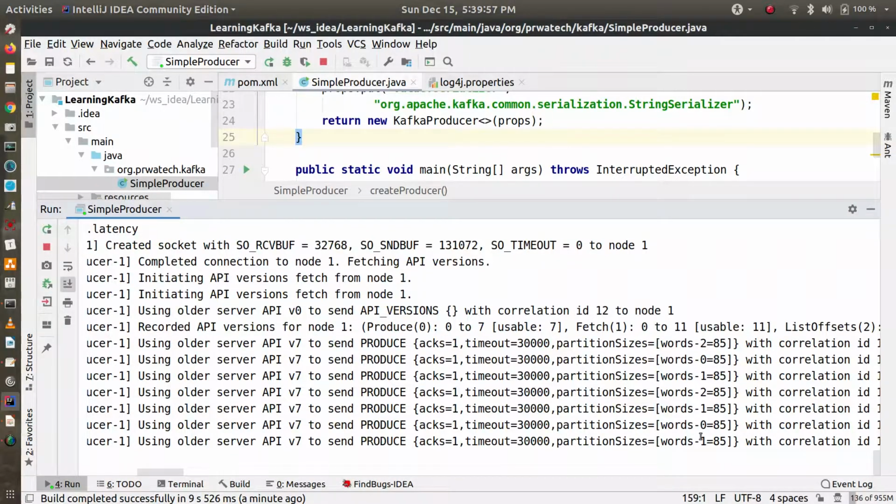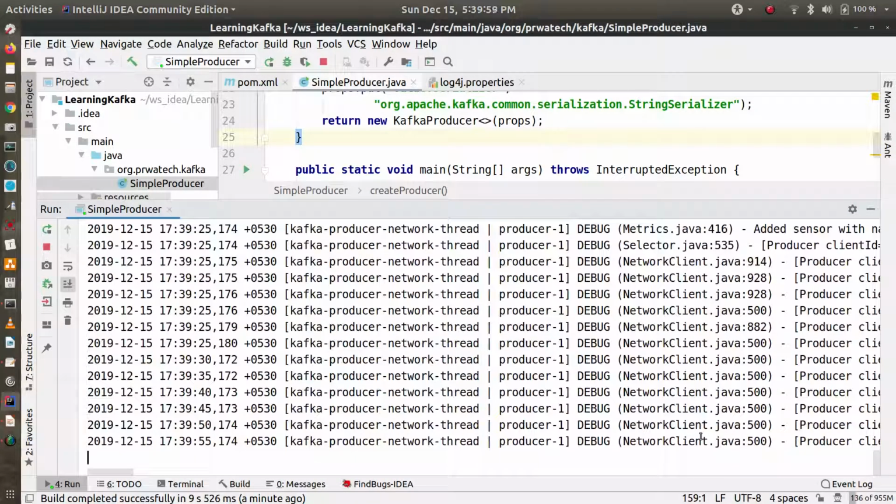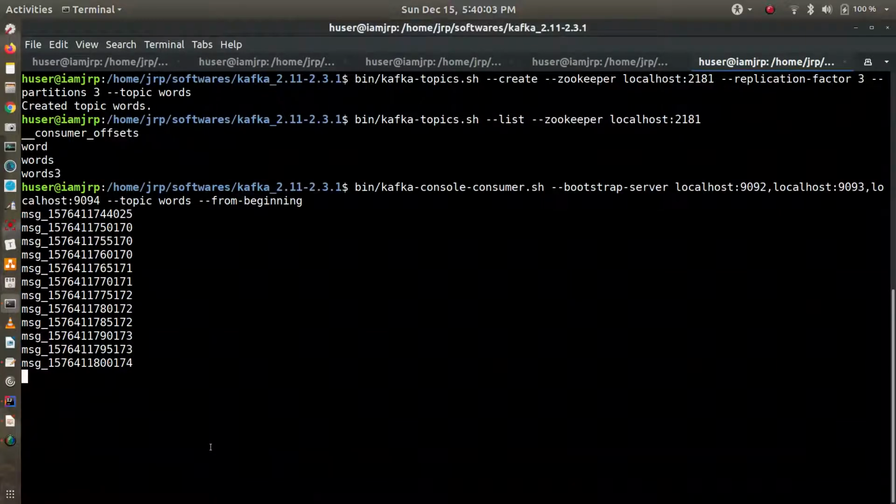So now in every 5 seconds, the messages are being pushed to the Kafka broker. Now let's see the consumer part. In every 5 seconds, Kafka messages are arriving. You can see 800, 805, 810. That's why I have put the system current time in milliseconds. So 820, 815.